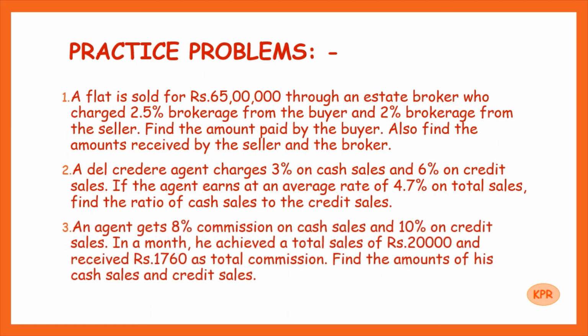And third question, the agent gets 8% commission on cash sales and 10% on credit sales. In a month, he achieved a total sales of rupees 20,000 and received rupees 1,760 as total commission. Find the amounts of his cash sales and credit sales.